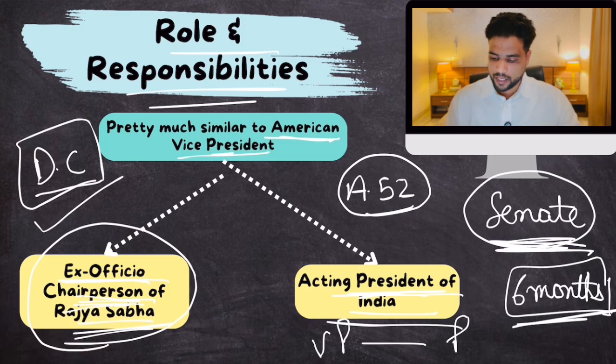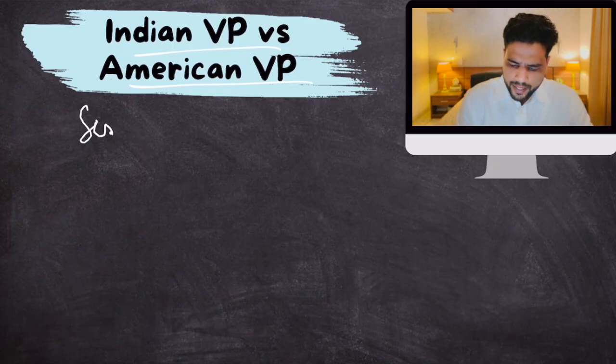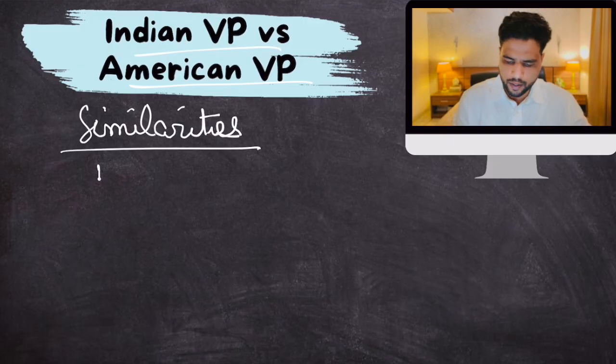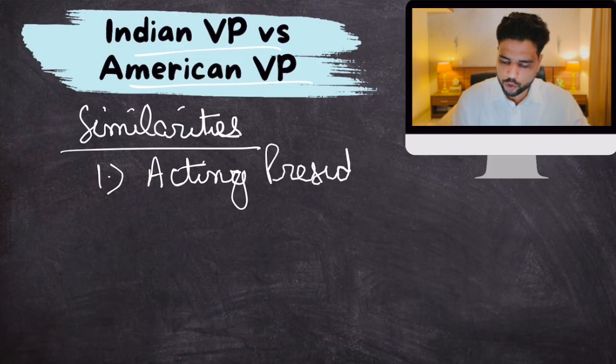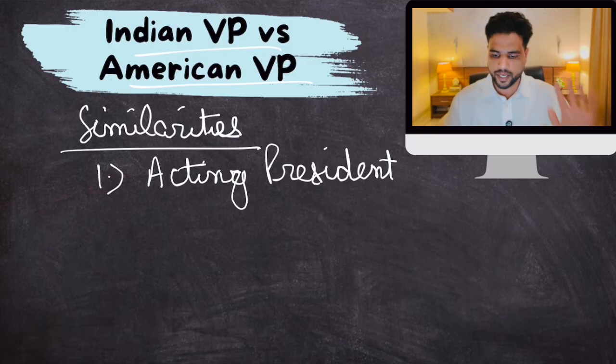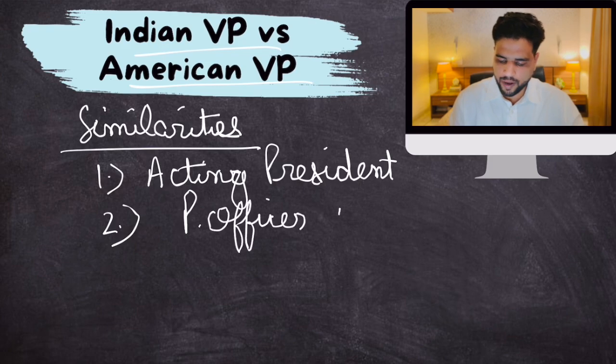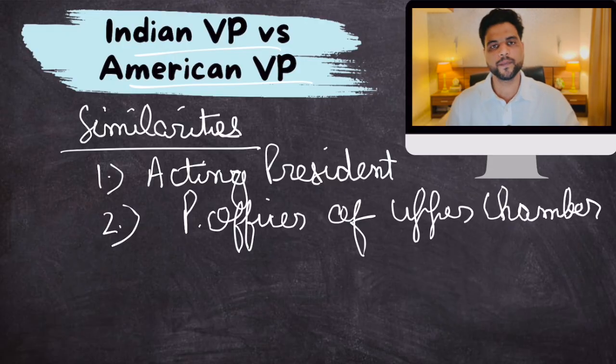All right. Now let's talk about the comparison between the Indian VP and the American VP. If we talk about similarities, they are numerous. Acting president job. If tomorrow Donald Trump resigns or his office lies vacant, JD Vance, the vice president of USA, will become the president. So, acting president. Similarly, the second job is presiding officer of the upper chamber. In India, that's Rajya Sabha. In America, that is the Senate. Clear?